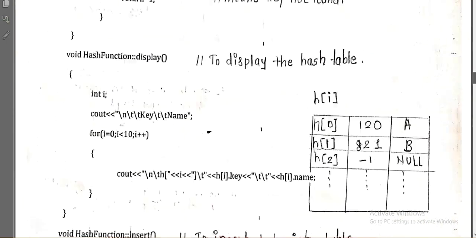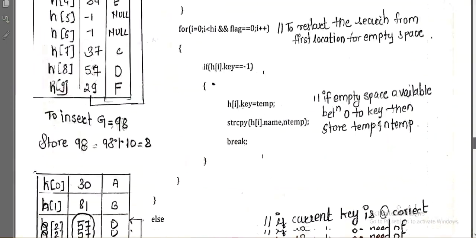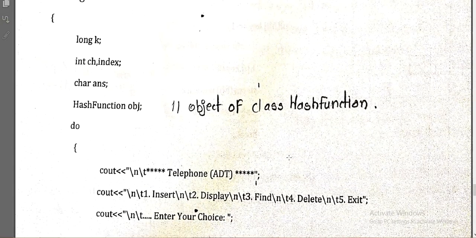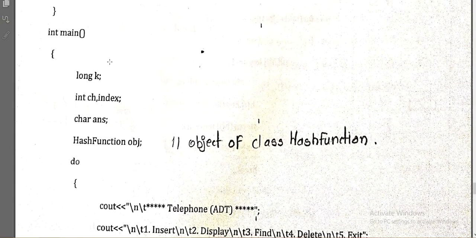So where is the main function? Yeah, here it is. In the main function we have declared some variables as per our requirement. We have taken one key, of type long, to store the phone number. Then we have taken one variable ch to take a choice, and one variable index to calculate the hash value. Then we have taken one character variable answer, and here we have created the object of our class.